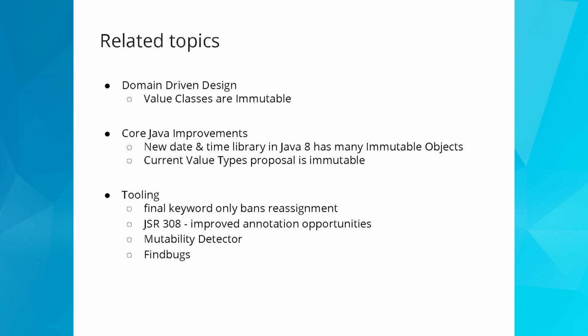And there's a GitHub project called Mutability Detector, which is very good for finding problems with your code that should be immutable. You can write a test that just says, assert this class is immutable. And then there's obviously FindBugs, which is a static analysis tool, which if you annotate your class saying this should be immutable, it will go and check it genuinely is.